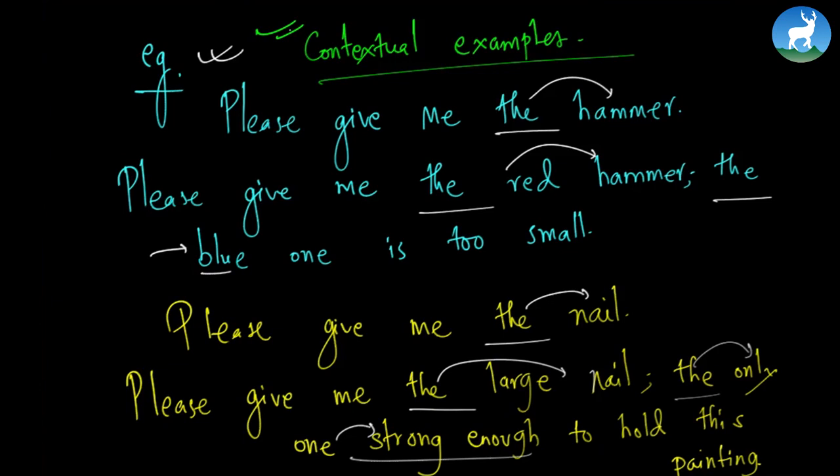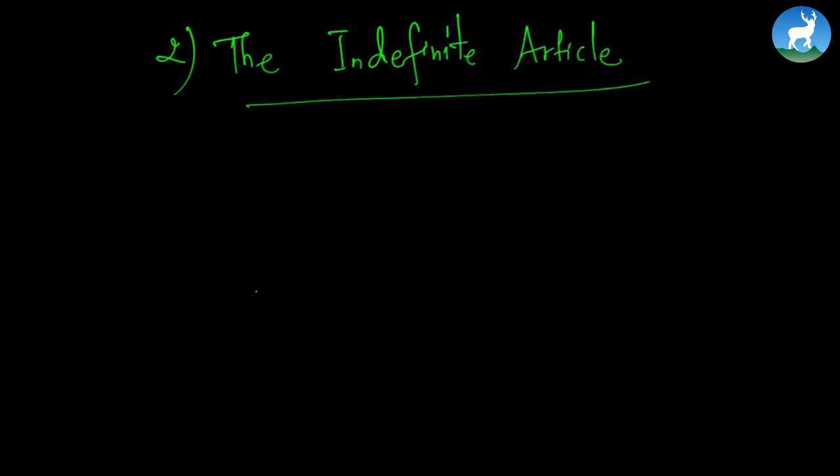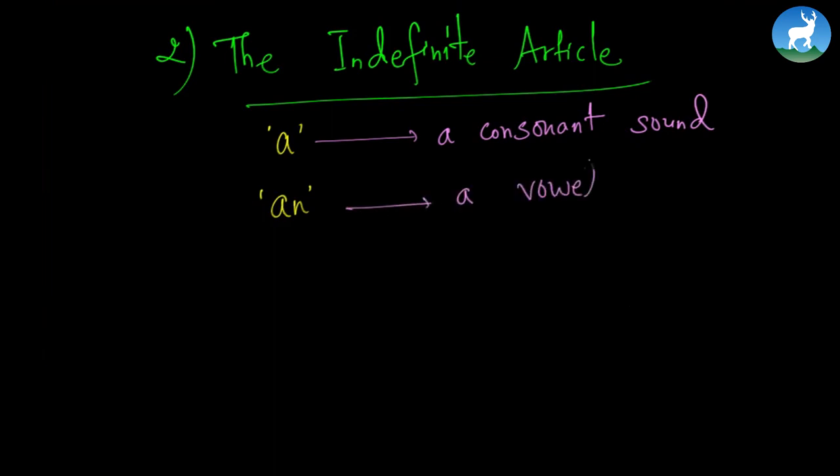Now we're going to learn about the second kind of article that we have in the English language, and it is called the indefinite article. Number 2, the indefinite article. Moving on. So the indefinite article takes two forms. It's a word called a when it precedes a word that begins with a consonant sound. So a consonant, not a letter but a sound. And it takes the form of another word, an, when it is preceded by a vowel sound.